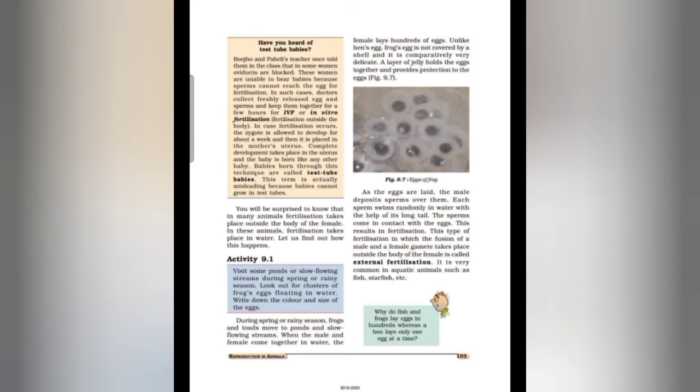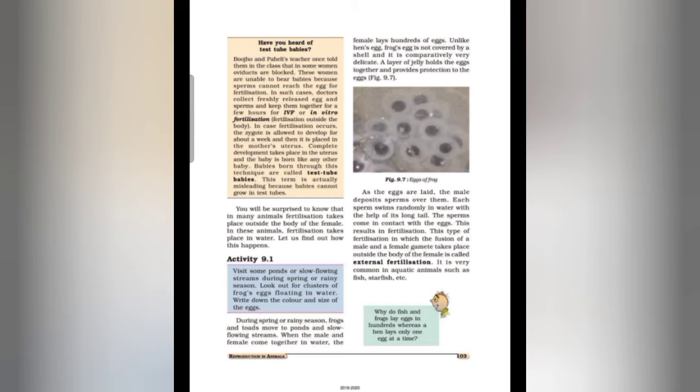So in some women, the fallopian tubes or oviducts are blocked for some reason. These women are unable to bear babies because sperms cannot reach the egg for fertilization. So in such cases, doctors collect a freshly released egg and sperm and keep them together for a few hours for IVF, that is, in vitro fertilization.